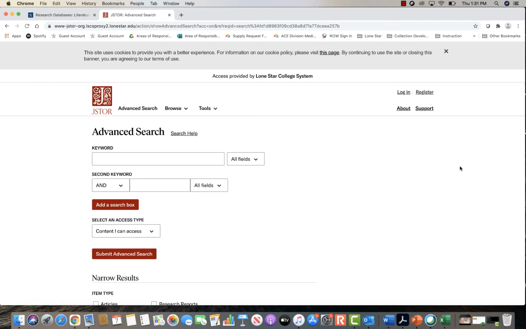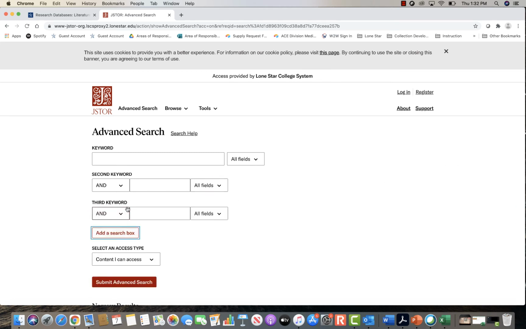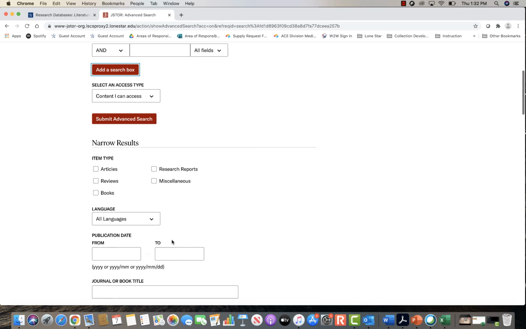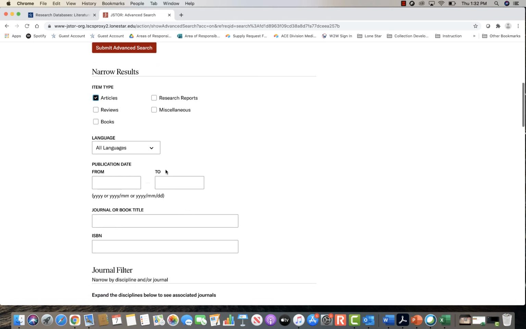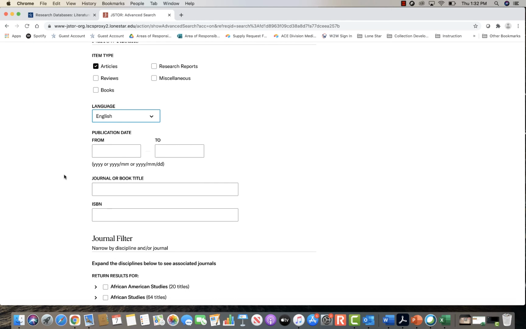So on advanced search, you have an area here where you can go ahead and start doing your searching. If you have more than 2 keywords, you can go ahead and click here, add a search box, and it will give you an additional search box, as many as you need. Underneath that, you can narrow your results by your item type. So if you're just looking for articles, you can click on that button. Or if you want articles with a specific language, because it does have many different languages in here, you can click on English if that's what you prefer. Or if you're limited between a certain publication date, some professors want you to stay within a certain publication date range. If your professor is not requiring that, you can go ahead and leave it open.